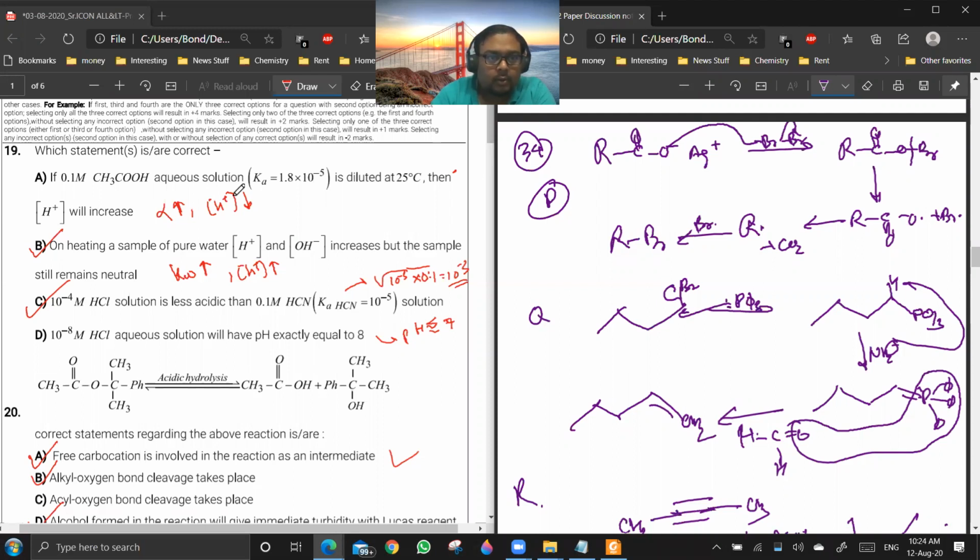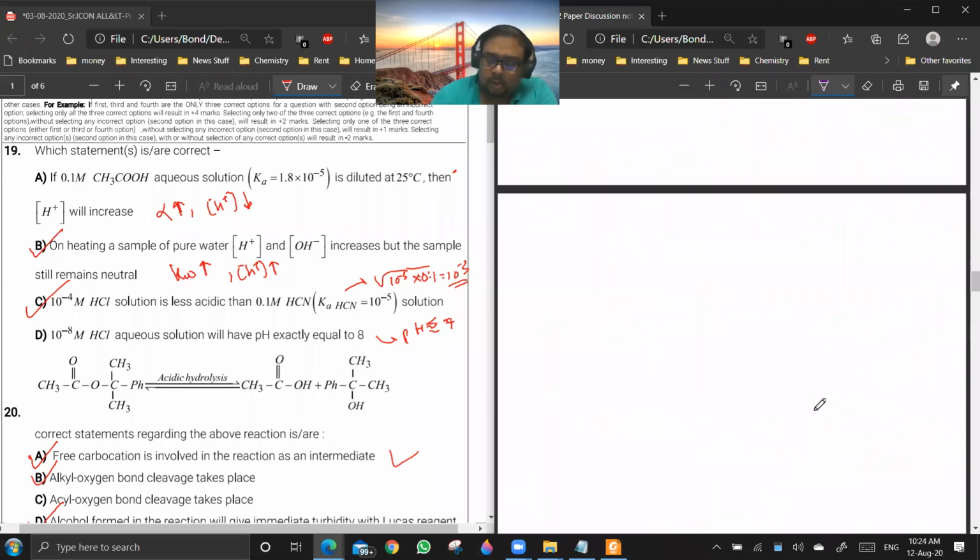Sir, but alpha is increasing, no? Okay, yeah, let us just take an example. Suppose you are having 0.1 molar acetic acid. What will be the value of alpha? K is 1.8 into 10 power minus 5. So alpha will be what?